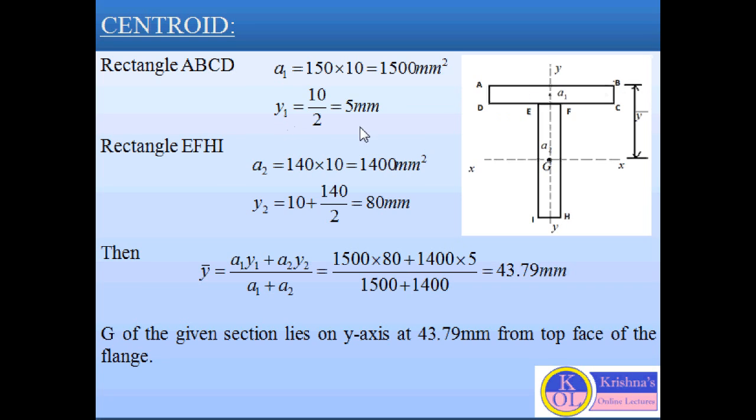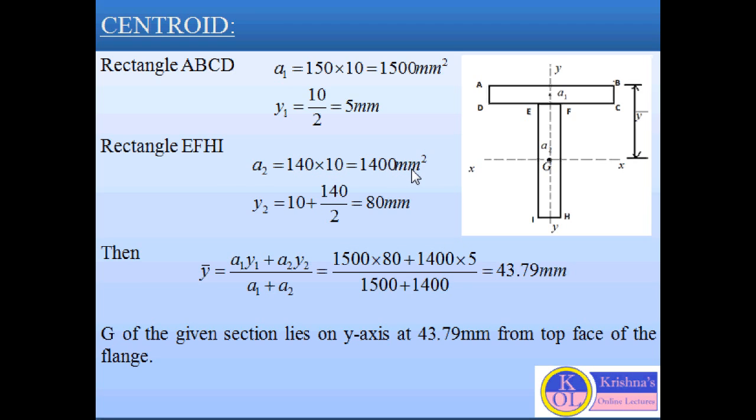If we want to find the centroid of rectangle ABCD about AB, or the x-axis, the distance is 10. So y1, the position of centroid for rectangle ABCD about axis AB, will be 10 by 2, so this will be 5 mm. Now for rectangle EFHI, if we consider the area as a2, the area will be 140 into 10, that is 1400 mm square.